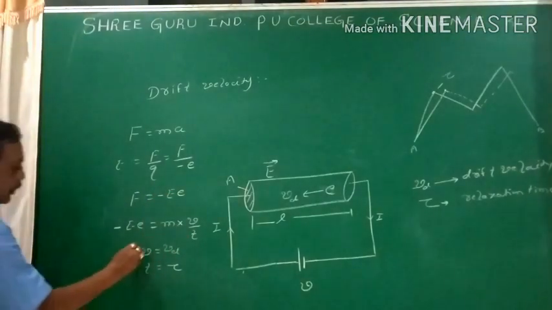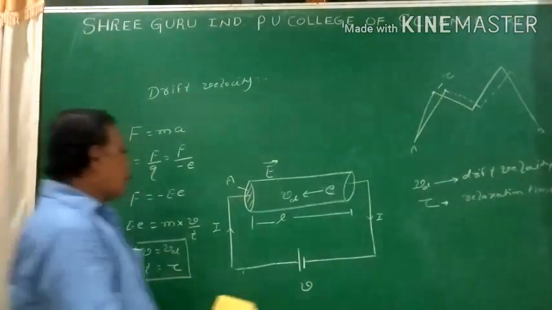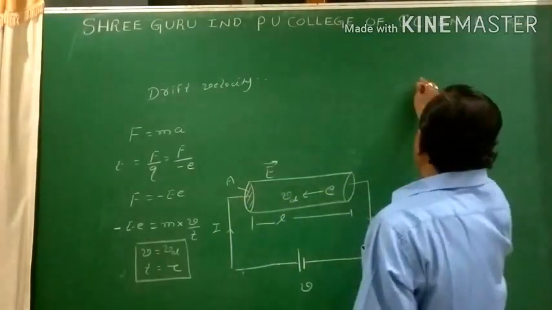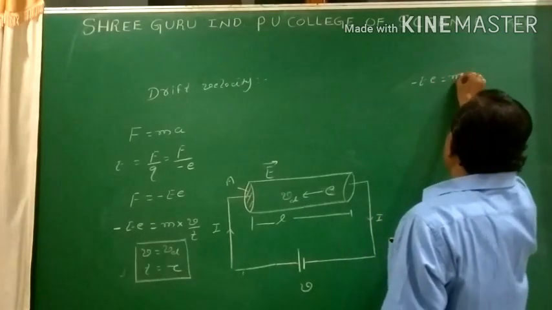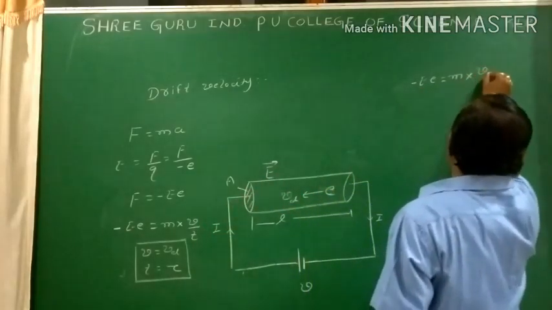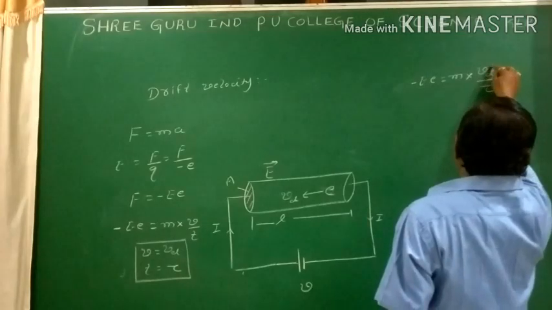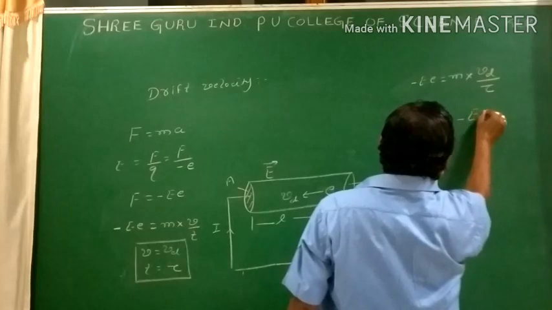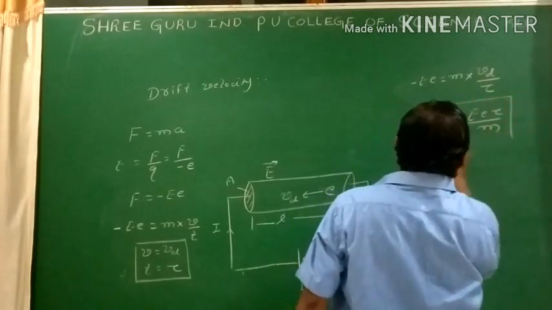Then I replace the terms V by Vd and t by tau. So I go for the equation minus eE, then mass m as it is, V is replaced by drift velocity, t is replaced by relaxation time tau. I need drift velocity Vd. I go for the cross multiplication: Vd equals minus eE tau divided by m. Now this is our expression for drift velocity.